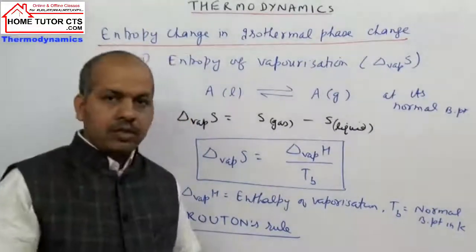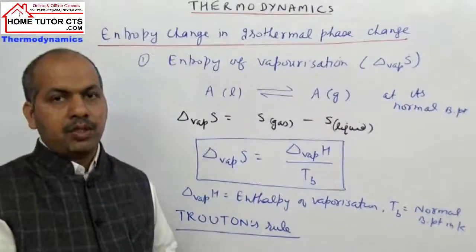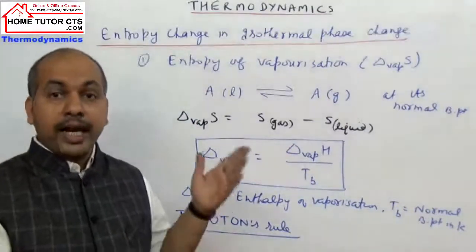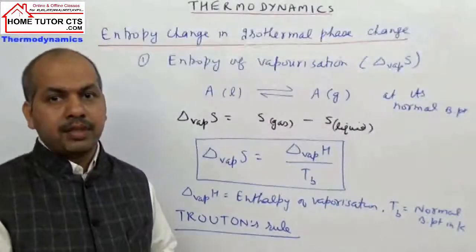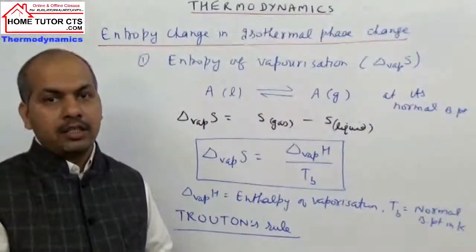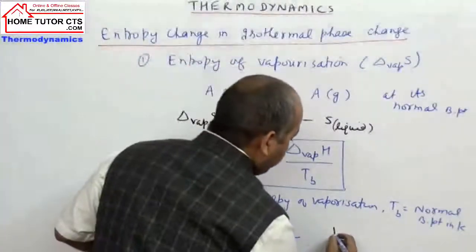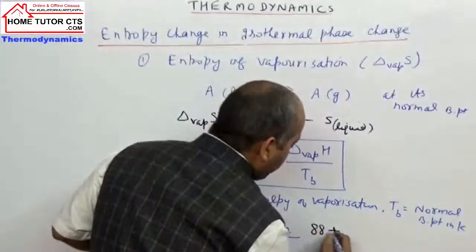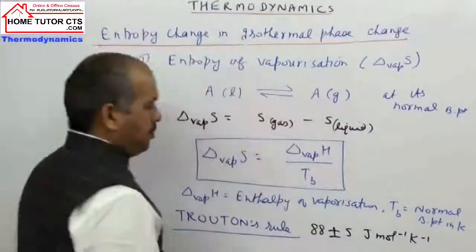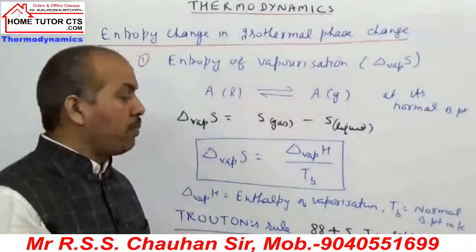What is Troughton's rule? You can write the statement. Troughton's rule states that for most of the liquids, the entropy of vaporization at normal boiling point is equal to 88 plus minus 5 joules per mole per Kelvin.